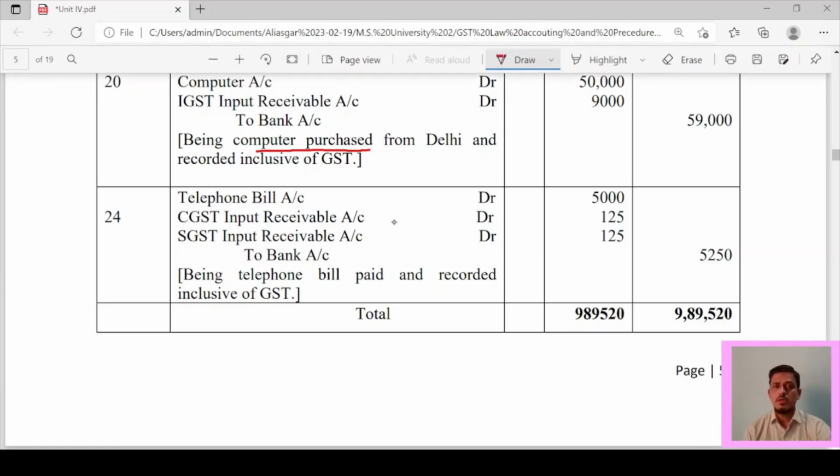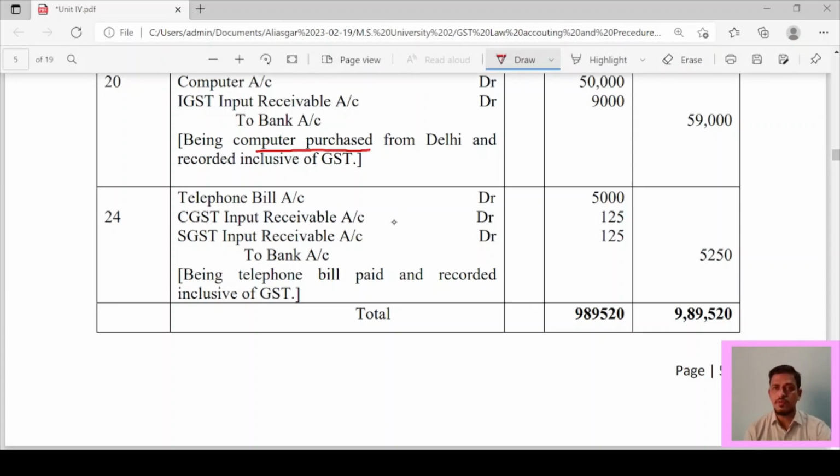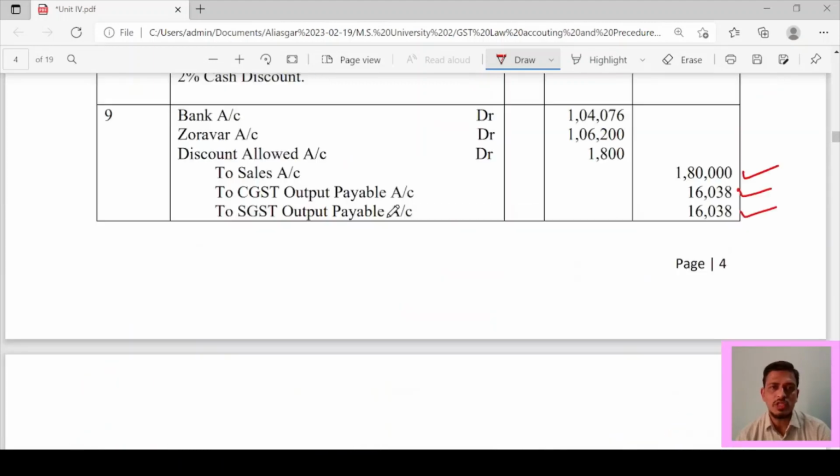So computer is a real account, and what is the rule for a real account? Debit what comes in, credit what goes out. That is why the computer account comes here. So computer account debit 50,000. And IGST, why IGST? Because it is a purchase from Delhi, so the location of supplier and place of supply are in different states. That is why 9,000 will come, and to bank account 59,000 will come. So, very easy entry. Last one, students.